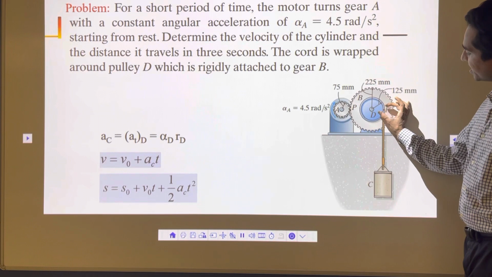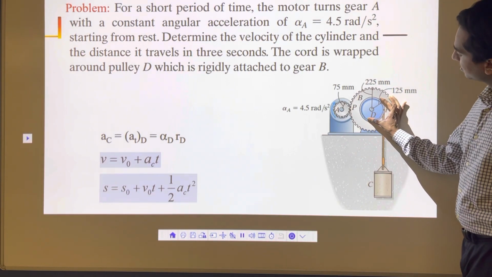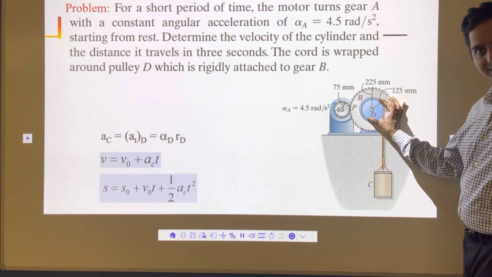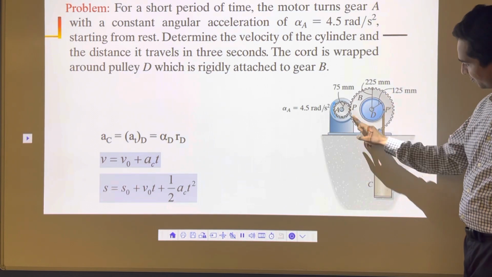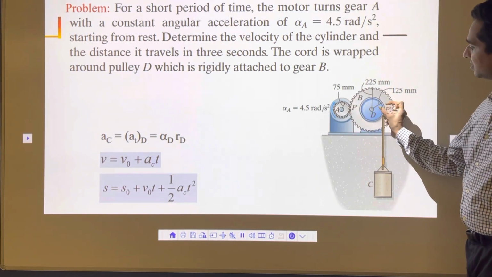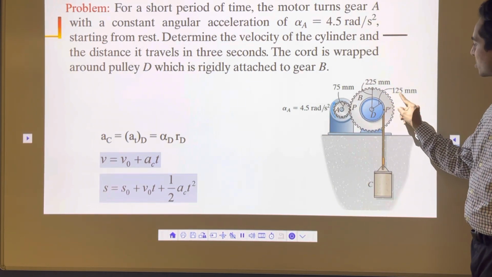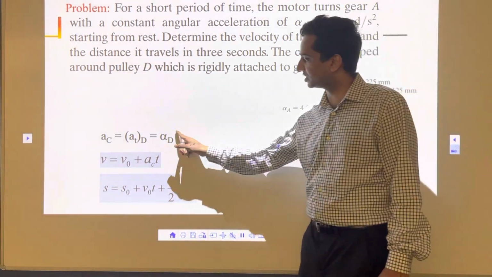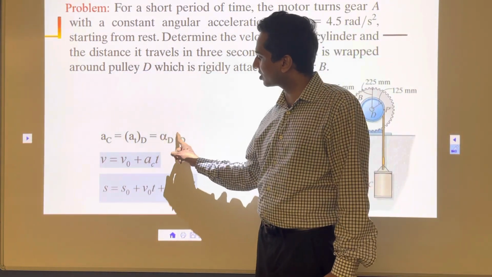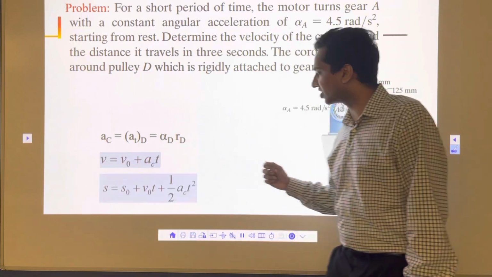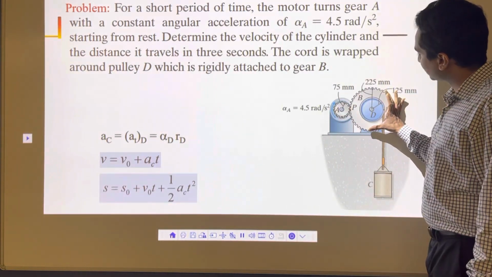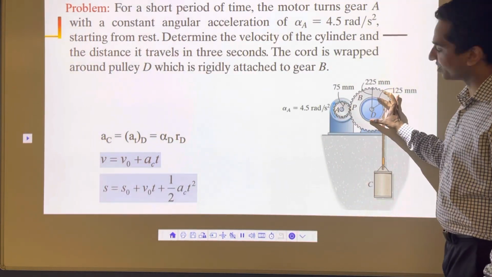Alpha D is the angular acceleration of this one entire wheel, and this radius Rd is 125 millimeter or whatever the conversion in meter is. So we need to find out alpha D. Alpha D is nothing but the angular acceleration of this wheel B. They are mounted on the same thing.